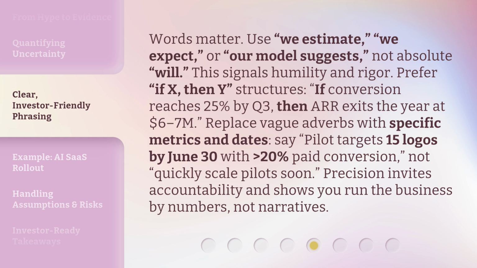Words matter. Use "we estimate," "we expect," or "our model suggests," not absolute "will." This signals humility and rigor. Prefer "if X, then Y" structures. If conversion reaches 25% by Q3, then ARR exits the year at $6 to 7 M. Replace vague adverbs with specific metrics and dates. Say, "pilot targets 15 logos by June 30th with greater than 20% paid conversion," not "quickly scale pilots soon." Precision invites accountability and shows you run the business by numbers, not narratives.